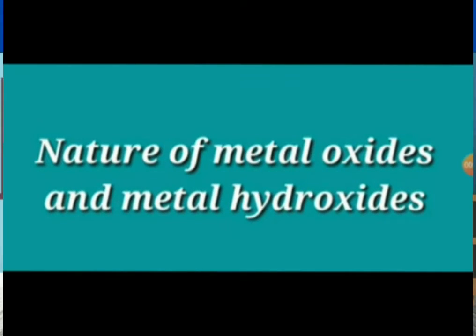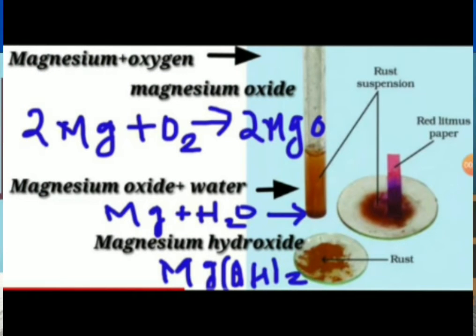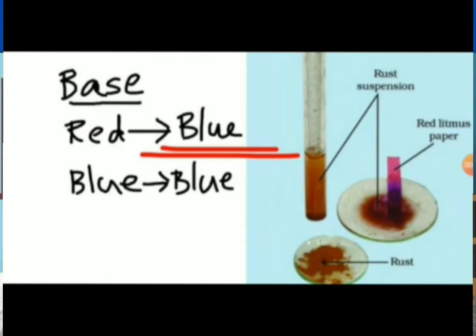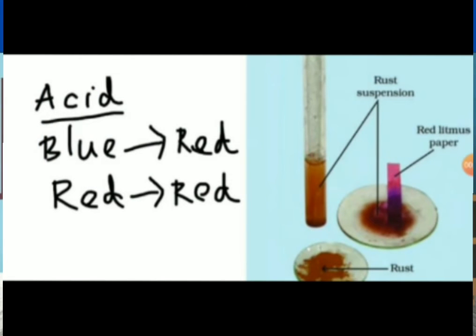And next we are going to find out the nature of metal oxide and metal hydroxide, whether they are basic or acidic. In this experiment, we take rust suspension and red litmus paper. We know that if a solution is a base, the red litmus turns blue, and if a solution is acidic, the blue litmus turns red.